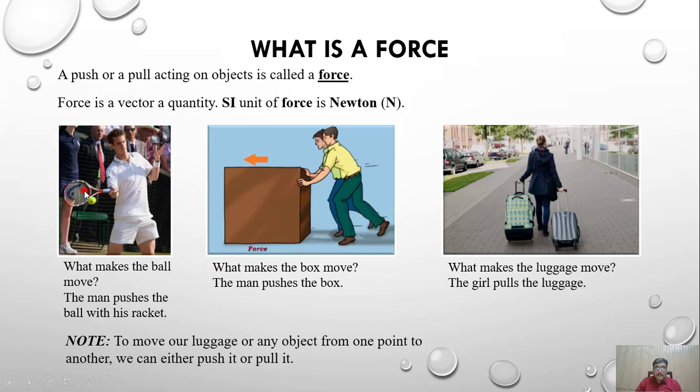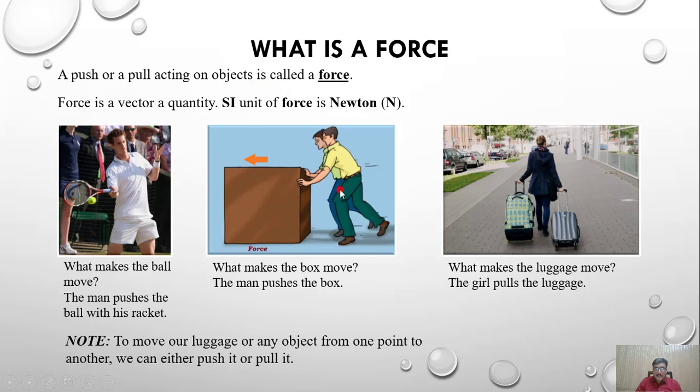When the man pushes or hits the ball, the ball will move, and this is only possible because of force. As we say here, the man pushes the ball, so a push or a pull acting on objects is called a force.